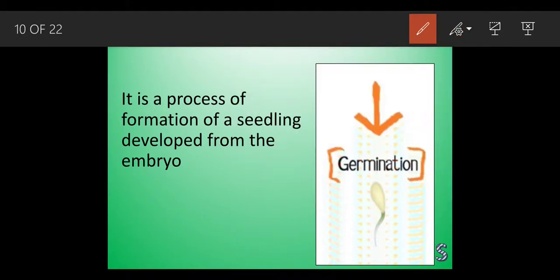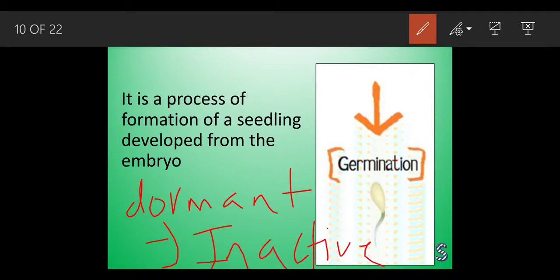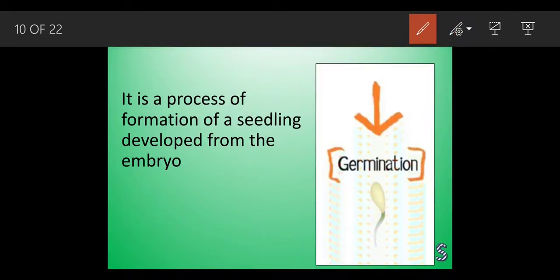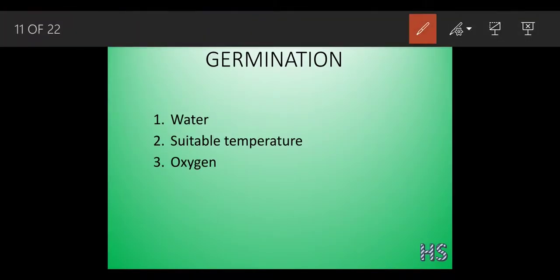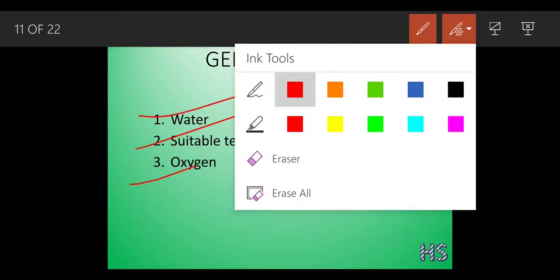So how does the seed germinate? Now a main question arises. The seed was in a dormant state. What do you mean by dormant state? Dormant means inactive state. So how did this seed become active? There are some conditions that are necessary for germination. Let's discuss them. They are water, suitable temperature, and oxygen. The first is water.